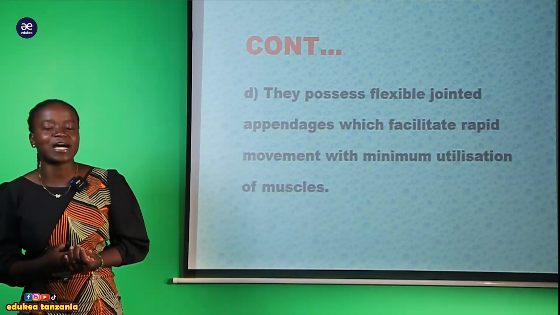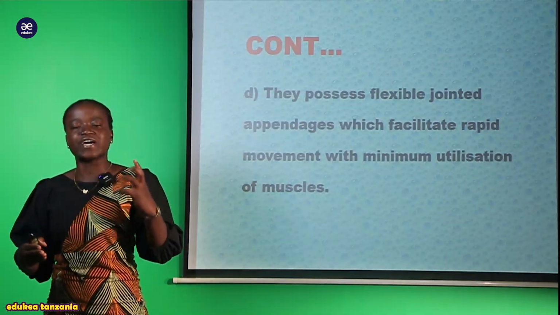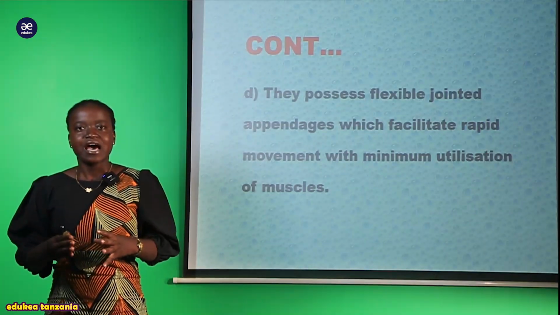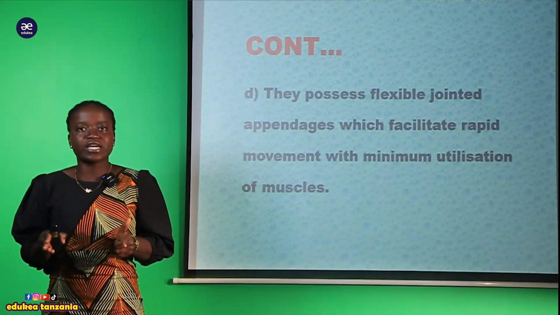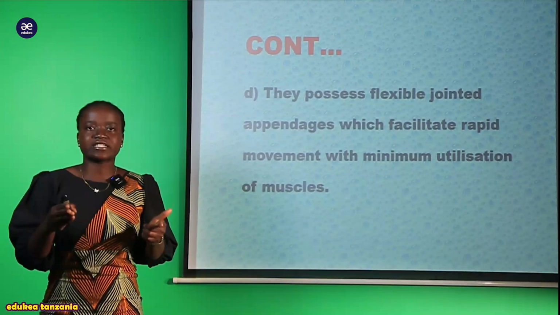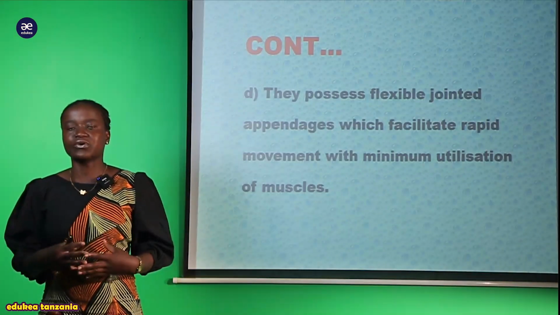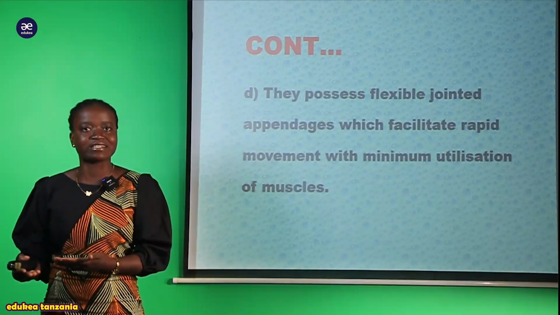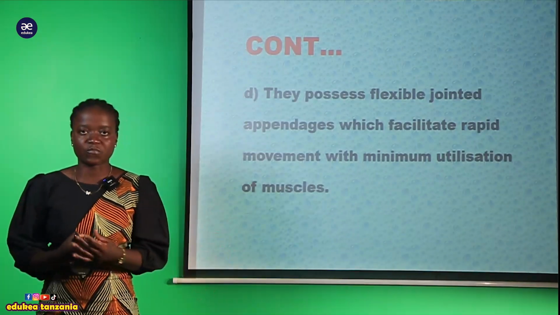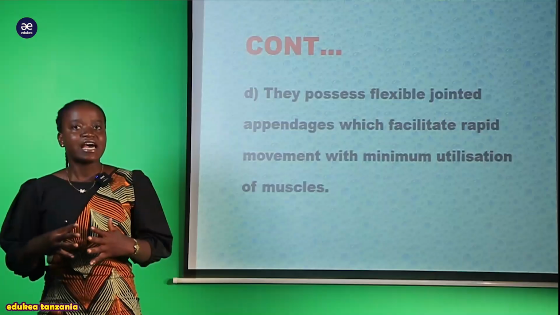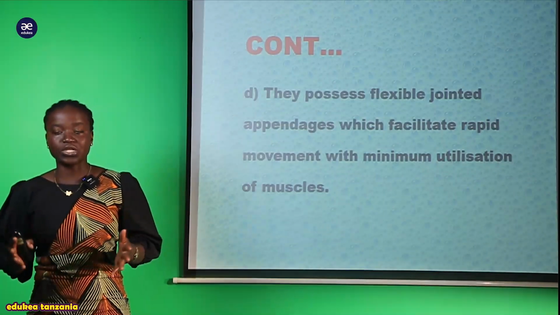Let's take an example. We have a grasshopper. Grasshopper is due to the presence of that jointed appendages. Anaweza akakimbia kwa umbali mrefu na kwa haraka sana. Is due to the jointed appendages that grasshopper have. So hiyo ndio ambayo inamsaidia huyu grasshopper kuweza kukimbia kwa urahisi na pia pale kuweza kucamouflage for different kinds of predators and hence save their life. So hivyo ndivyo wanaweza wakaadapt within the environment to live freely.